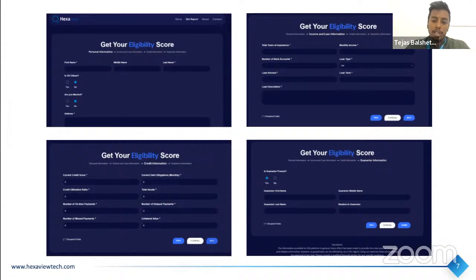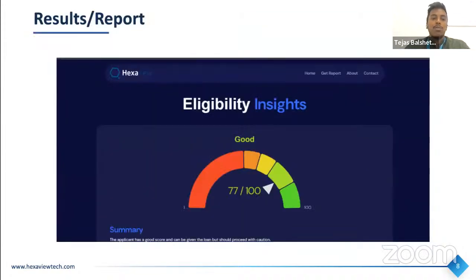After filling all these details, you'll be taken to the report or the results page, which will contain the score along with the summary. The summary will say whether a candidate has a good score and if they should be given the loan or not. For example, the score is 77. So the score is good, but not excellent. So the applicant can be given the loan, but the lender should proceed with caution.